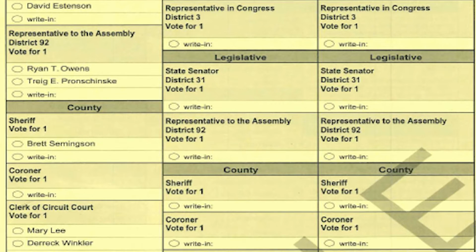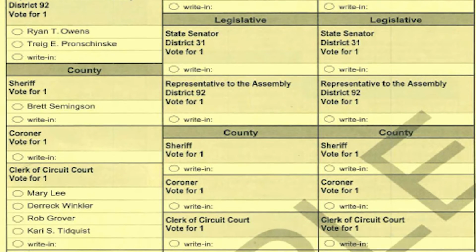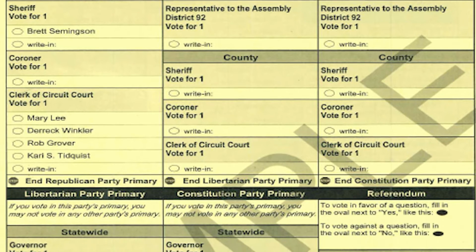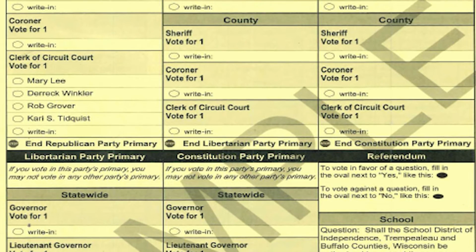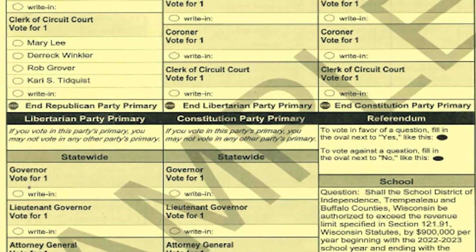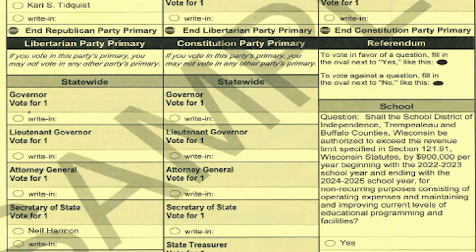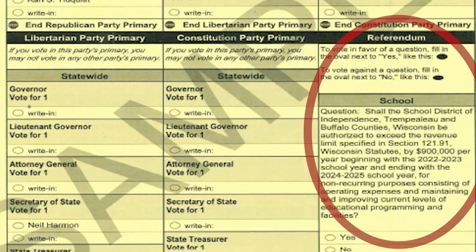The Republican Party candidates continue on the back here, and then the Constitution and Libertarian parties also have their candidates here when they have candidates running. Some places in Trempealeau County also have a school referendum, and that's located here at the bottom. So don't forget to fill that out. And if you don't know someone, you don't have to vote for each office.